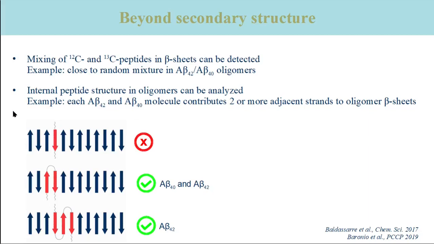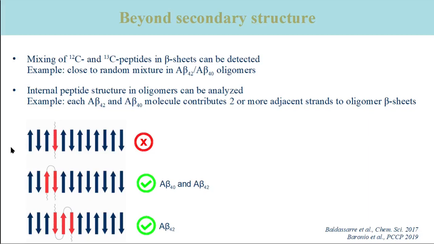The 13C amide groups can then only couple with other 13C groups in the same peptide. The figure shows a beta sheet, where the strands of the single labeled peptides are shown in red. Here, here, and here. The blue strands are from the unlabeled peptides.